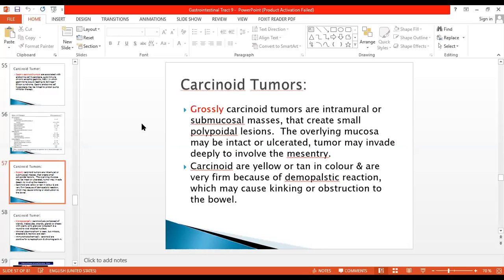So on gross examination, carcinoid tumors can be present intramurally or in the submucosa, or they can create polypoidal masses that project into the lumen of the intestine as well. The overlying mucosa can be intact or ulcerated because of the pressure of the tumor. This tumor can invade into the mesentery as well. On gross appearance, they are yellow or tan in color, and very firm because of the fibrous tissue reaction or desmoplastic reaction. Sometimes they can cause kinking or obstruction of the bowel wall.